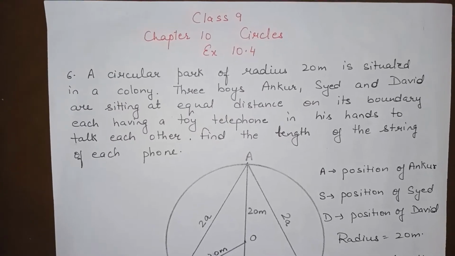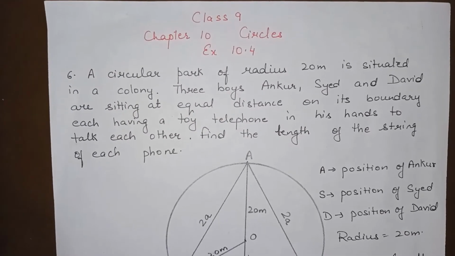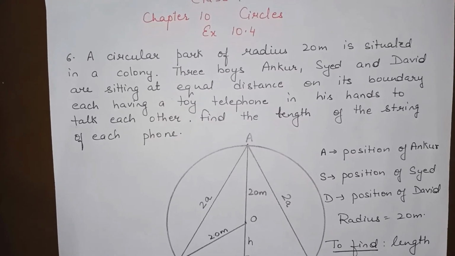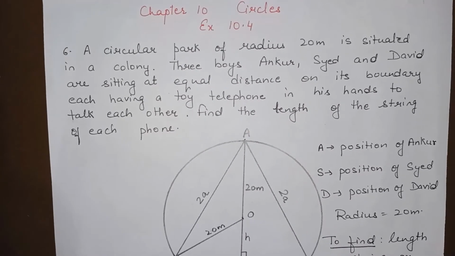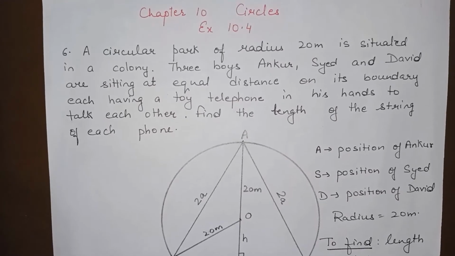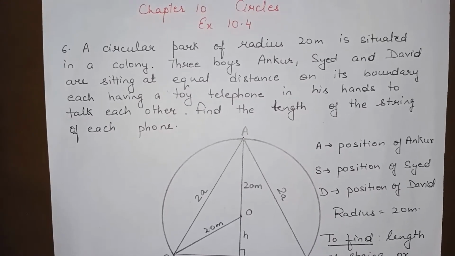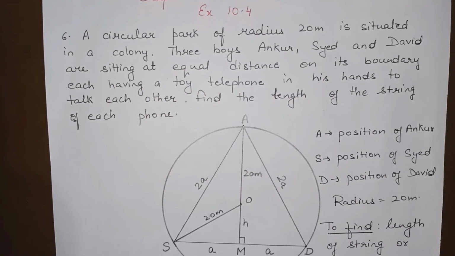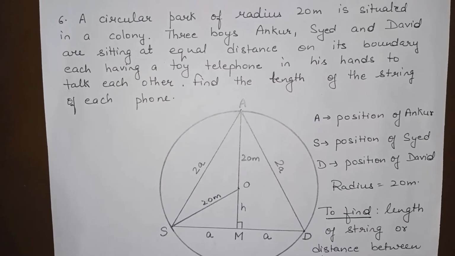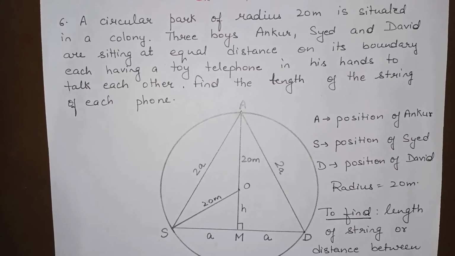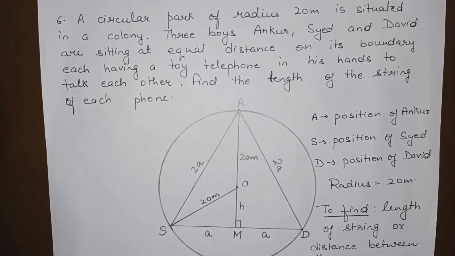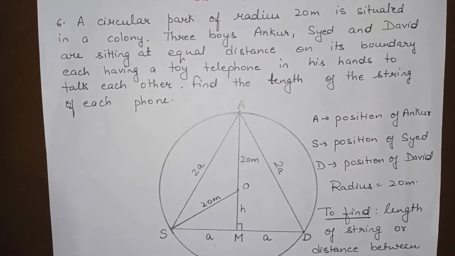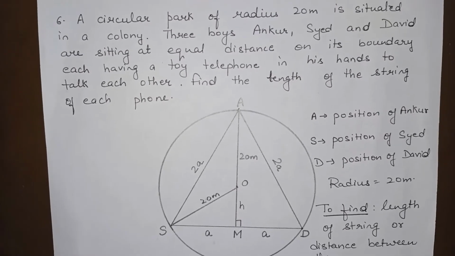Hello everyone, today we will do class 9th chapter 10th circles exercise 10.4 question number 6. A circular park of radius 20 meter is situated in a colony. Three boys Ankur, Syed and David are sitting at equal distance on its boundary and each having a toy telephone in his hands to talk to each other. Find the length of the string of each phone.